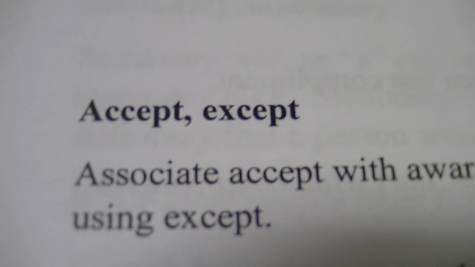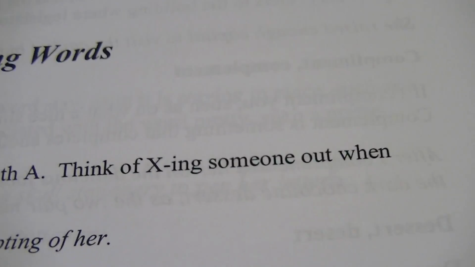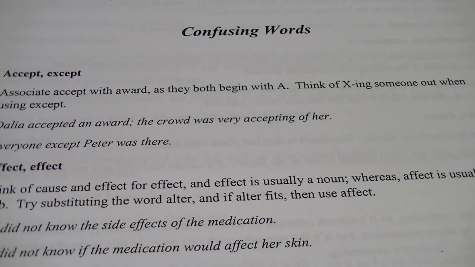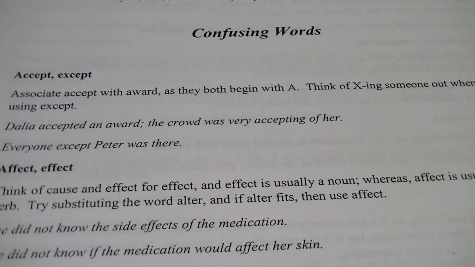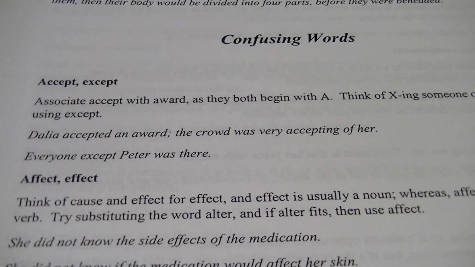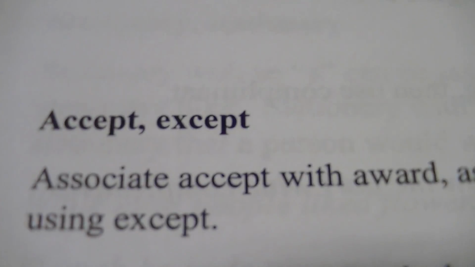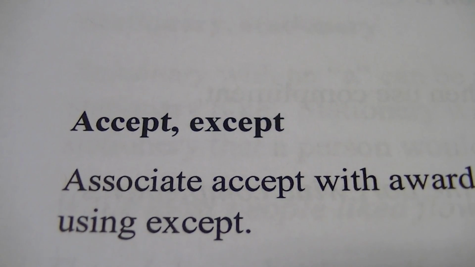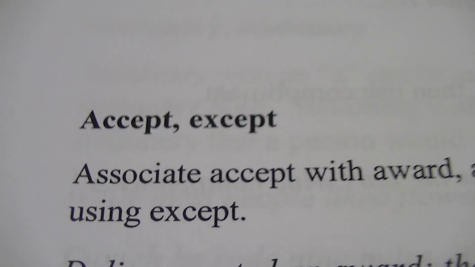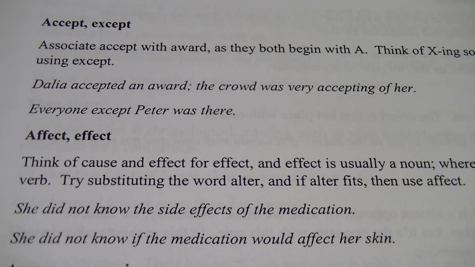Except with an E-X, I think of Xing someone out. So we are excluding them, okay? So everyone except for you, we're Xing them out. So when we're crossing them out, excluding them, we're going to use except with an E-X. So accept, A, accepting an award. Except with an X, everyone except for you, we're Xing you out, excluding you, okay? So exclude for the EX, think of it like that.